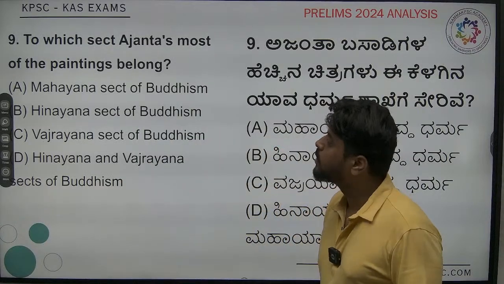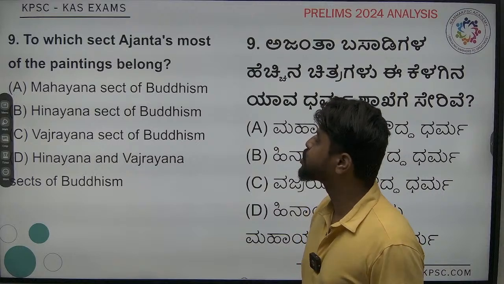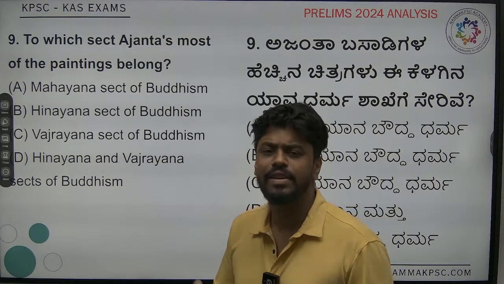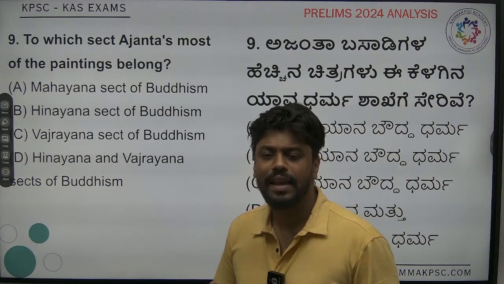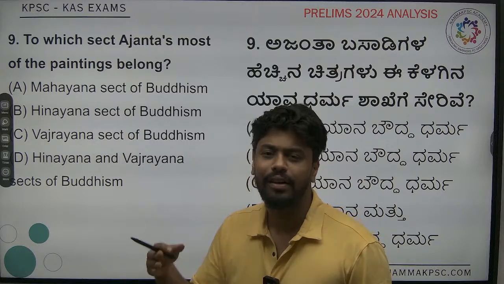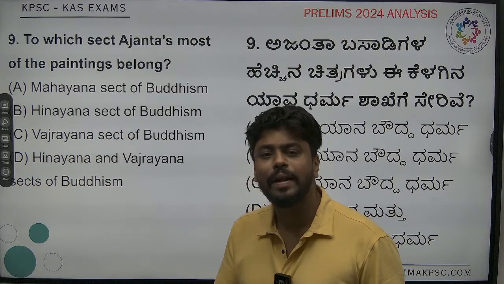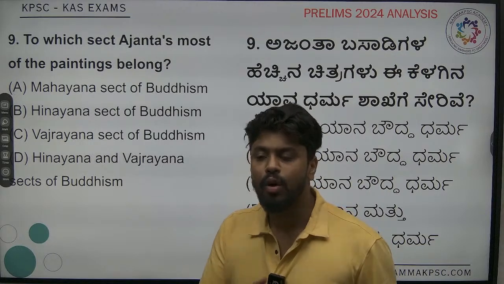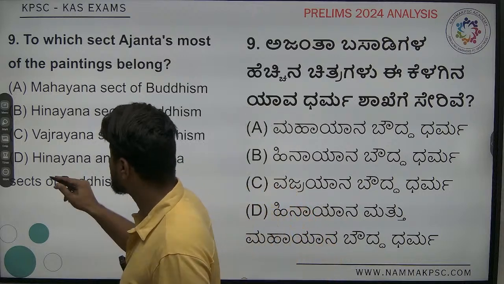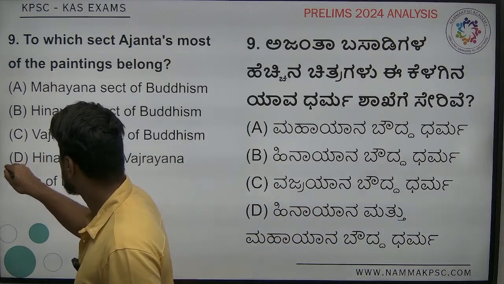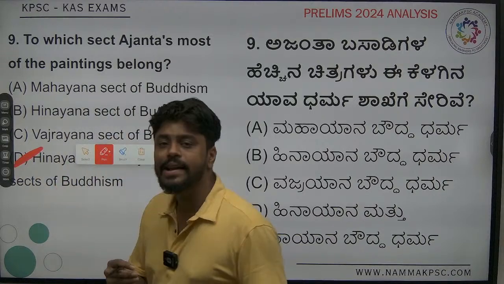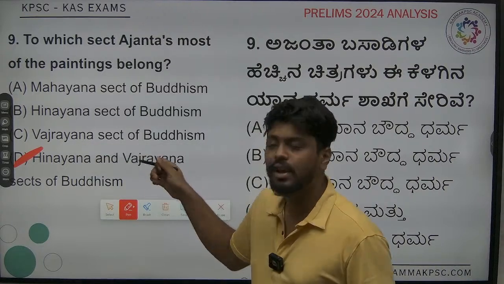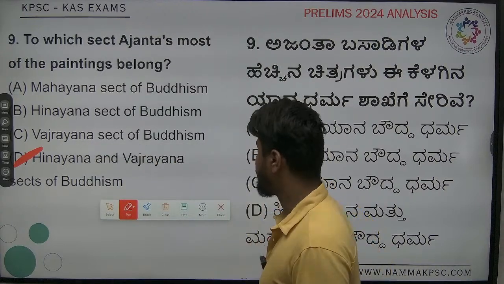Next, to which sect do most of Ajanta's paintings belong? See, there were so many cave paintings. All of these caves were in a semicircular fashion, in which they depicted different lifetimes of Buddha. In those lifetimes of Buddha, we see that they were mainly depictions of the Hinayana sect and the Mahayana sect. So the answer for this is D.